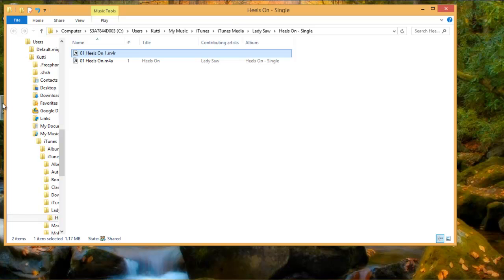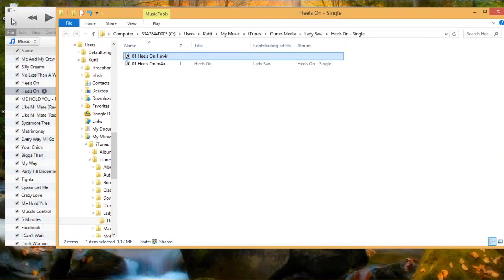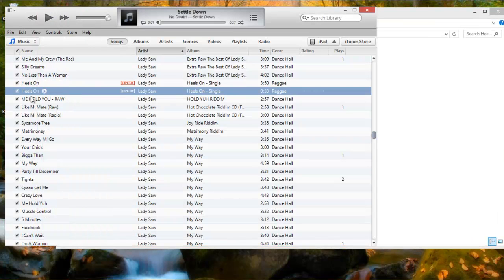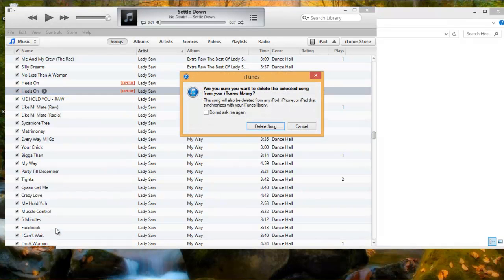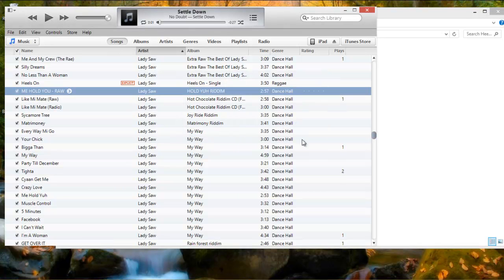Now you go back to iTunes. You select the song you converted and then you delete it. You don't need it anymore. Sometimes it asks you if you want to move it to the recycle bin or if you want to keep it. If it asks you that, select Keep it, because you do not want to delete the file from the computer. That's the one that you just converted to M4R.